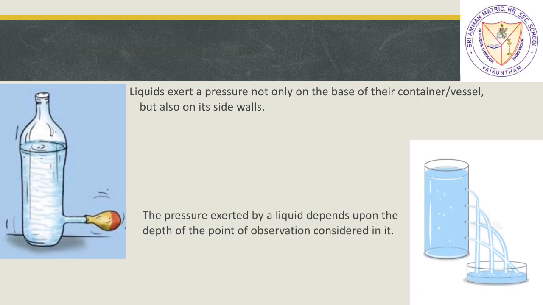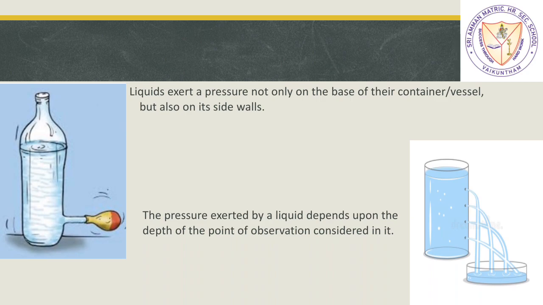The pressure exerted by the liquid depends upon the depth of the point of observation considered in it. So we know that there will be pressure even on the walls, but the amount of pressure will not be the same at every point, it will differ. So it depends on the depth of the point, the pressure depends upon the depth.